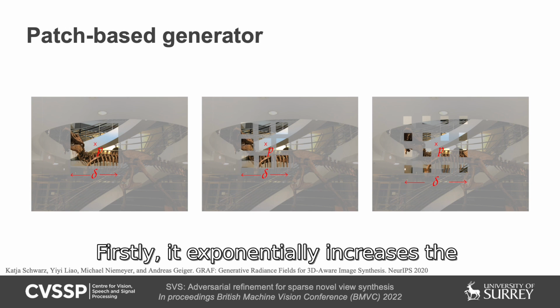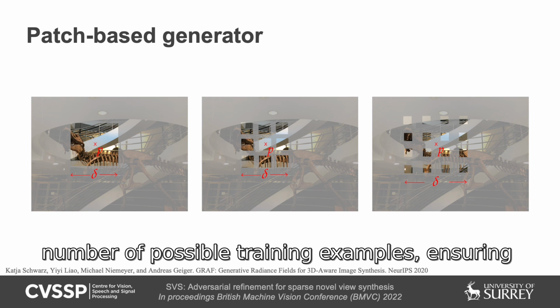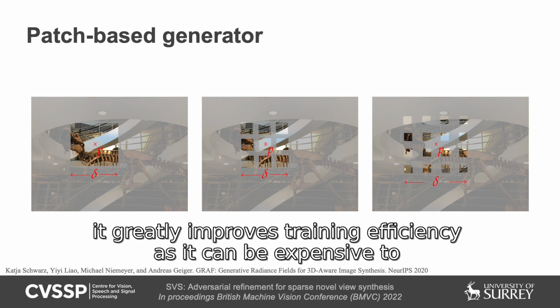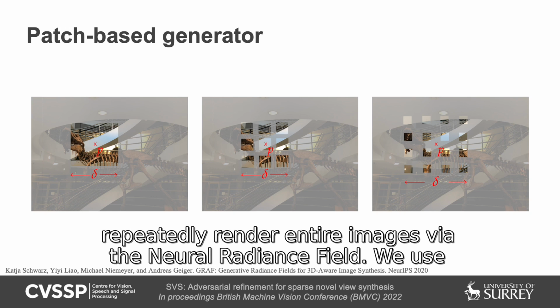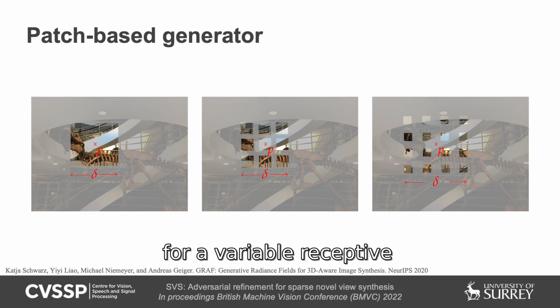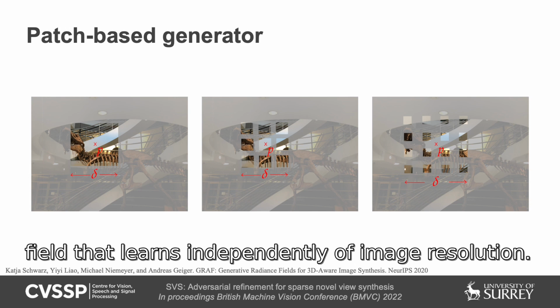Firstly, it exponentially increases the number of possible training examples, ensuring that the discriminator is not able to memorize the training dataset. Secondly, it greatly improves training efficiency as it can be expensive to repeatedly render entire images via the neural radiance field. We use a variable patch that scales with training time. This allows for a variable receptive field that learns independently of image resolution.